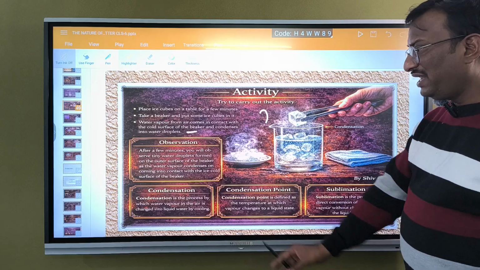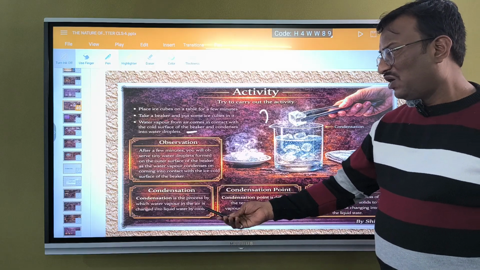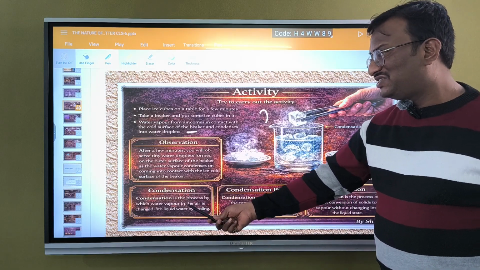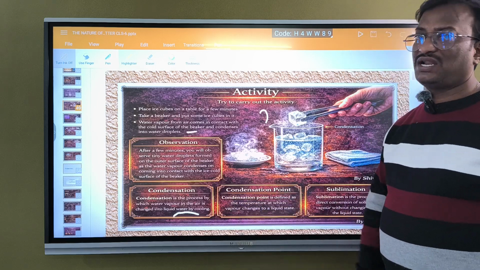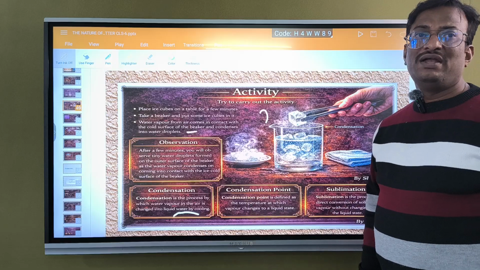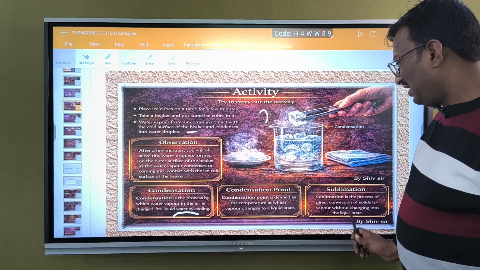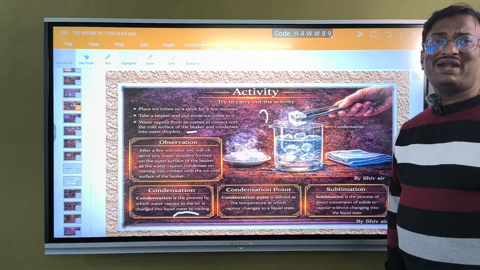That one. Next we go for condensation. What is condensation? It is a process in which water vapor in the air changes into liquid water. Water vapor getting converted into liquid, we call it condensation. It is the reverse process of evaporation. Okay. Next, sublimation. What is sublimation?